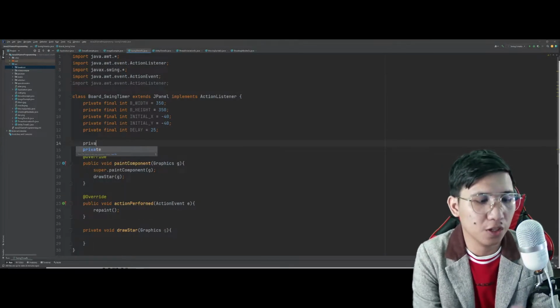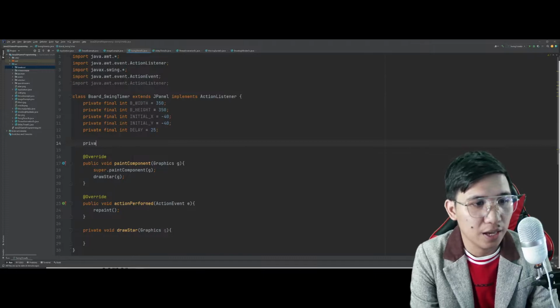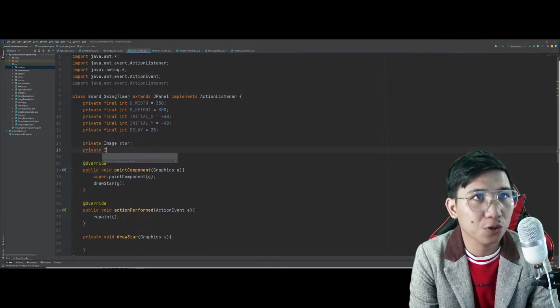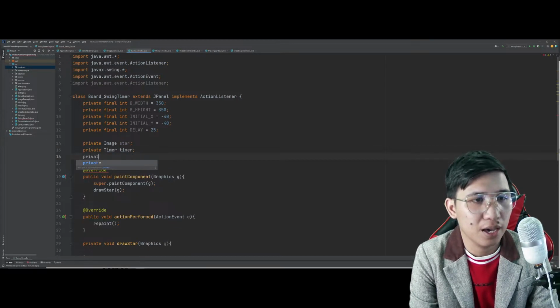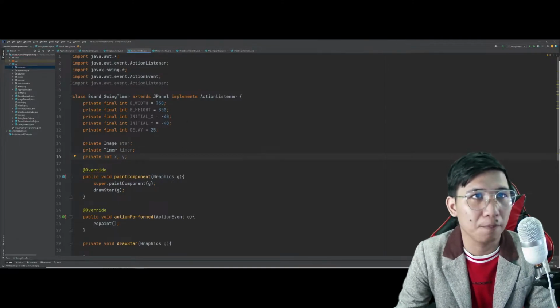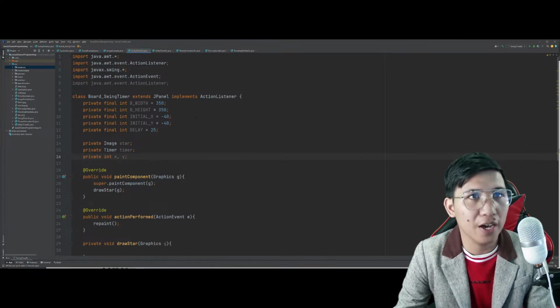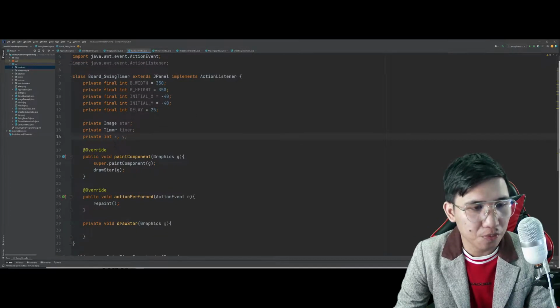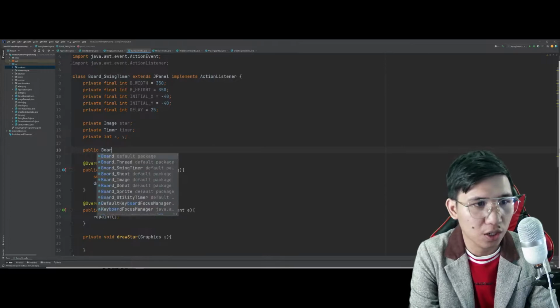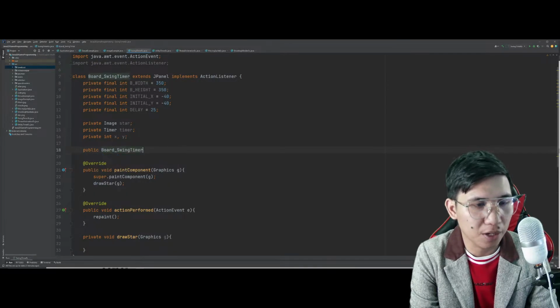Next is for us to redeclare the image in which gagamitin natin yung star dito. I'll also call the timer class. I'll name that as timer and set a variable for them kung saan siya pupunta. Okay. So, it's time for us now to simply create the constructor board underscore swing timer.